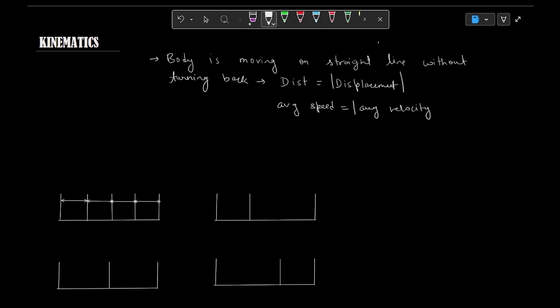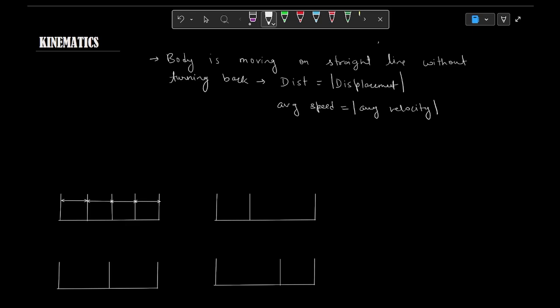Why am I emphasizing magnitude? Because velocity and displacement are vector quantities, and we cannot compare a scalar with a vector, but we can compare the magnitude of a vector with a scalar, because scalars have only magnitudes, whereas a vector has both magnitude and direction. So we have to remove the direction part to compare them.